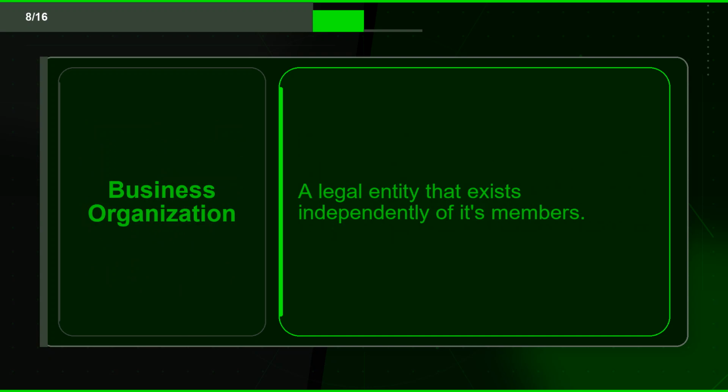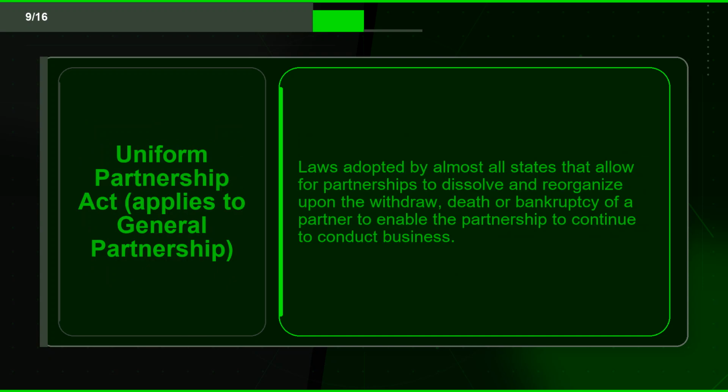Flashcard 8. Term. Business organization. Definition. A legal entity that exists independently of its members. Flashcard 9. Term. Uniform Partnership Act, applies to general partnership. Definition. Laws adopted by almost all states that allow for partnerships to dissolve and reorganize upon the withdrawal, death or bankruptcy of a partner to enable the partnership to continue to conduct business.